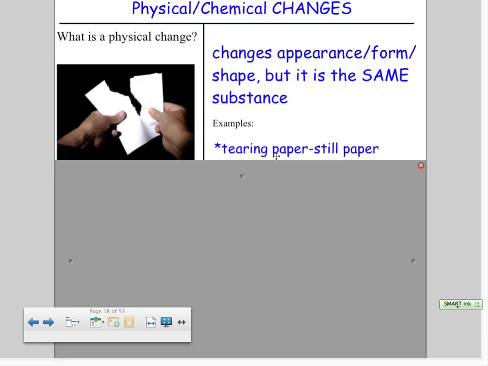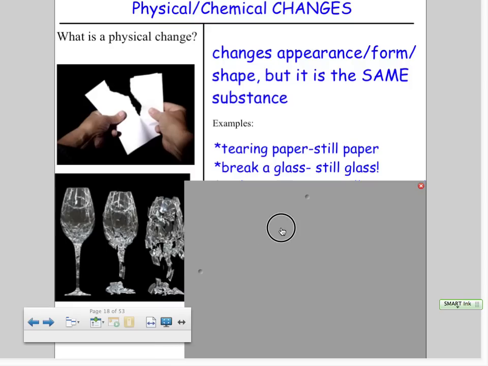When you tear it, you have a different shape of what the paper used to look like, but it is still paper. You can also tear this into 5,000 little pieces and it will look very different, but it will still be paper. You could even take this paper and put it into water and let it become this mush, and it will still be paper. It's just in water.